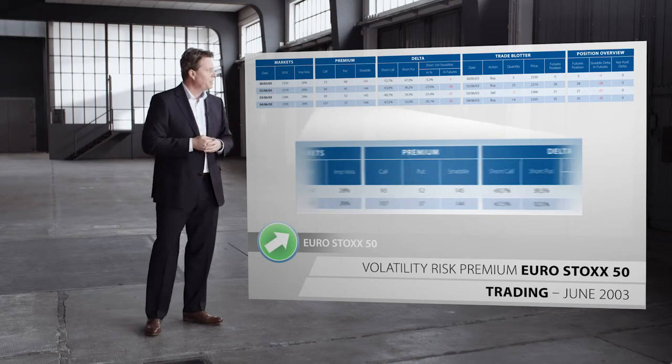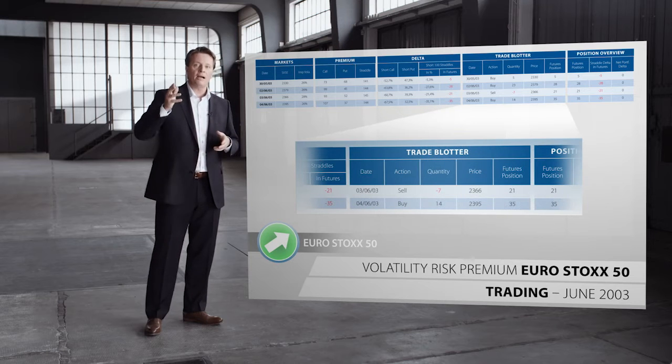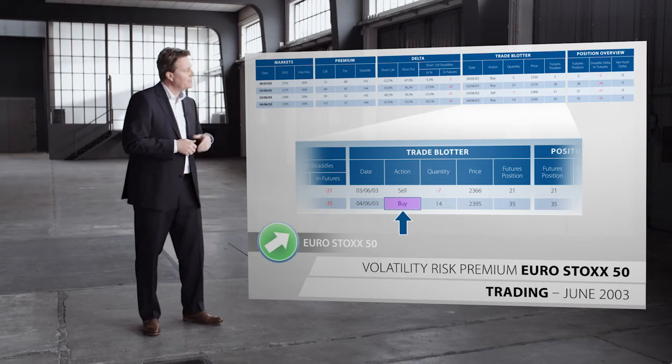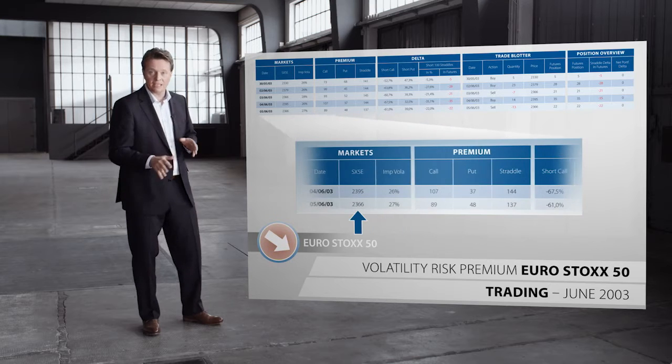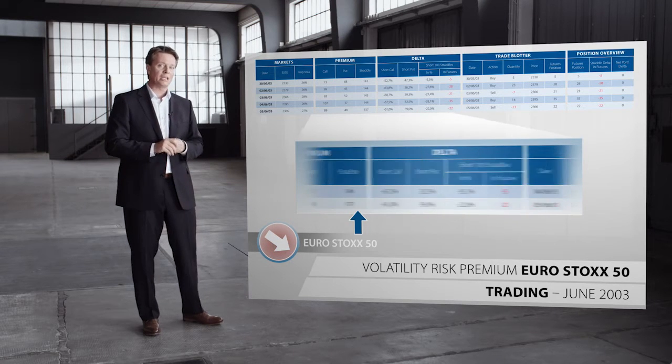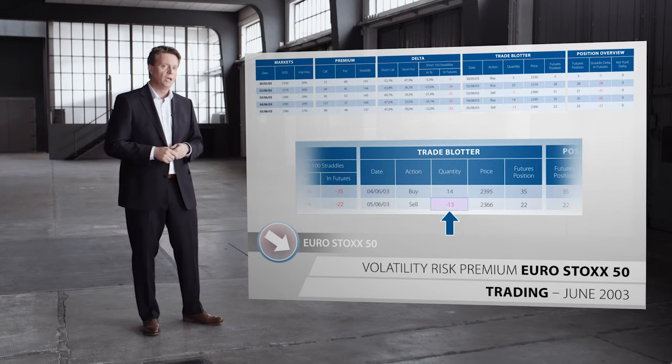A new day begins. This time the market is going up. That means I am going to buy futures again, on total 14 contracts. Next day, the market is moving down. That means I need to sell some of our futures contracts. On total, I'm selling 13 contracts.